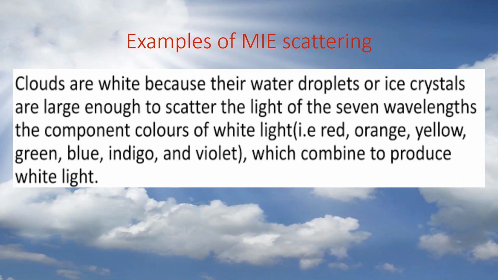So clouds appear white, independent of wavelength. It is an elastic scattering, so the incident beam and the scattered beam are equal.